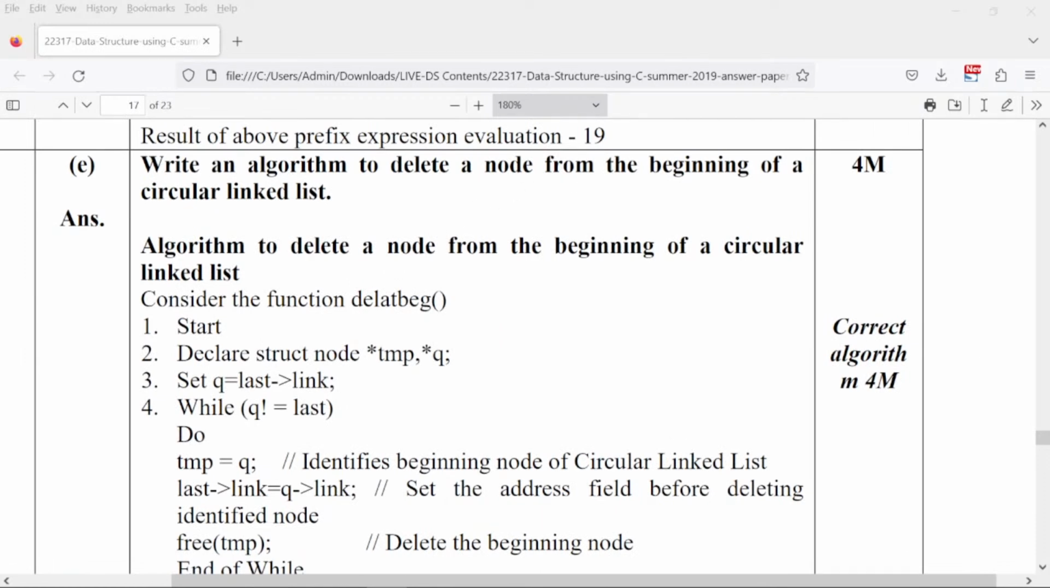Write an algorithm to delete a node from the beginning of a circular linked list. Okay, so in the last class we have seen delete a node from the linear linked list. Now here we are seeing delete a node from the circular linked list. So you are supposed to go on the same track. Okay, you only have to remember that the linked list you are making is a circular linked list. So there will be some specific technicalities, and you have to include those technicalities to make this linked list.